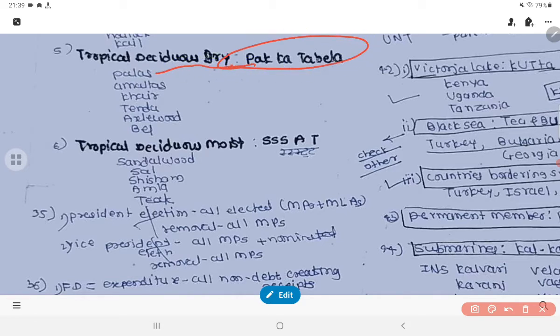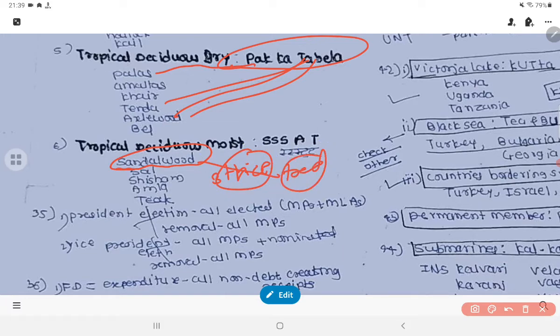P is for pullers, then Tendu, Axlewood, Bel. But in the UPSC prelims they have asked three times a question about sandalwood. Sandalwood is a tree endemic to the southern region. It's endemic, and it's a tropical deciduous moist tree. It is cut many times for medicine, and it is also taken for illegal purposes. So it's very important, and it's also endemic to South India.